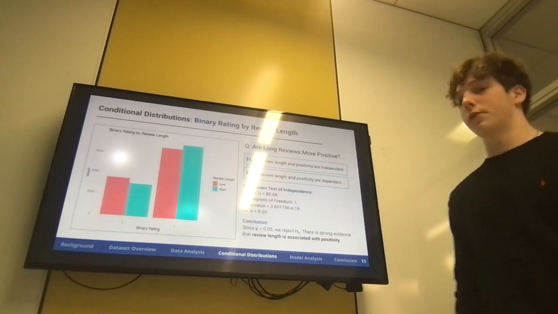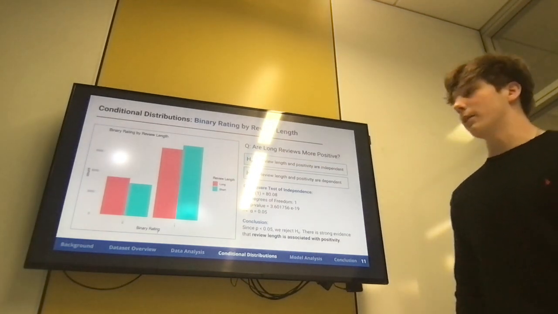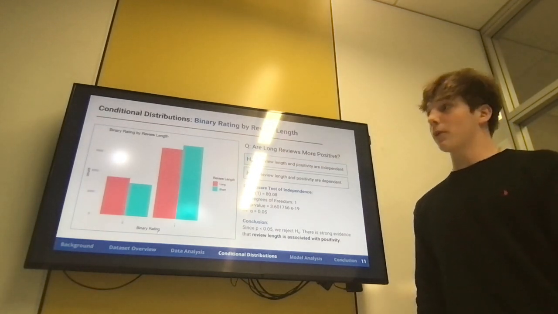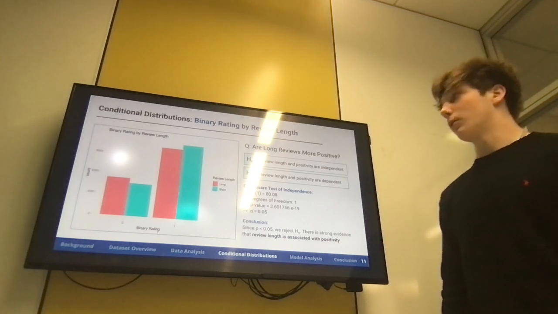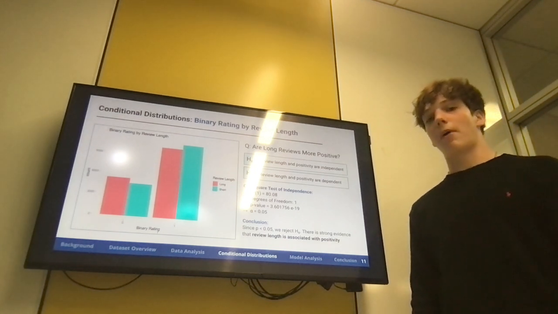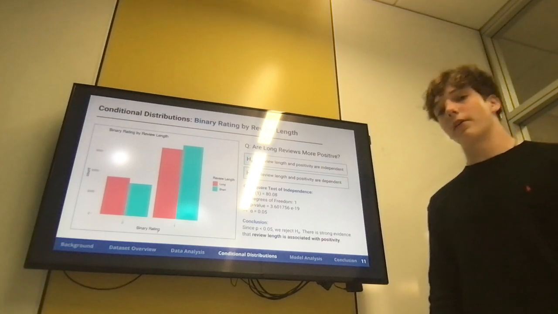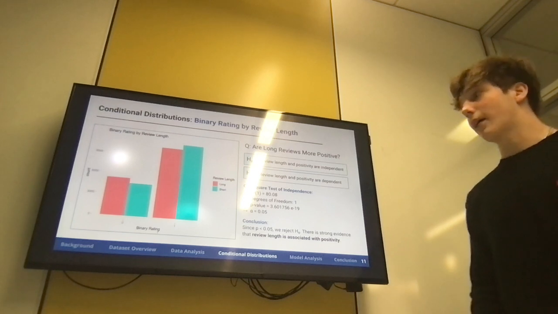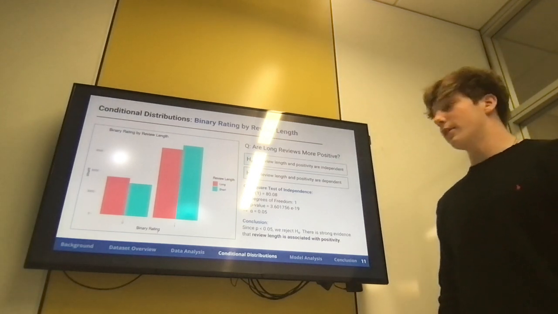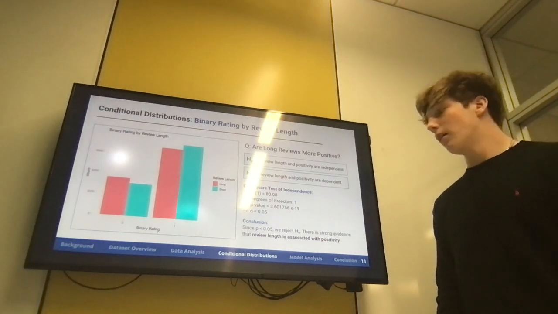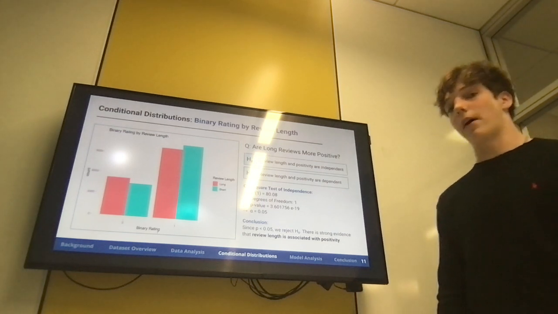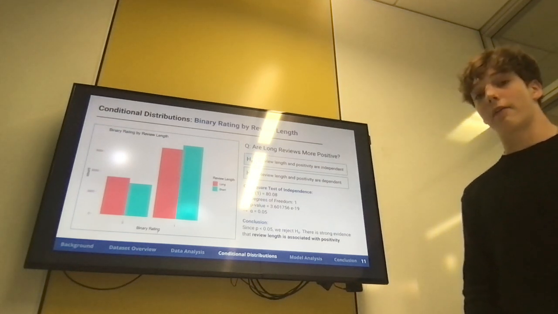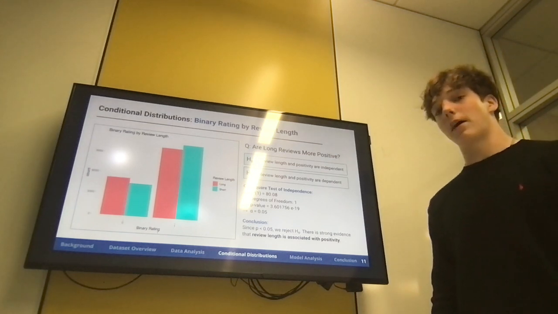Next, let's look at the conditional distributions. First, binary rating by review length. The question that we're looking to answer here is, are long reviews more positive? The null hypothesis is that review length and positivity are independent, and the alternative hypothesis is that they are dependent. When we ran a chi-square test of independence, we see that the p-value is extremely small, and thus we can reject the null hypothesis. This means that there is strong evidence review length indicates positivity.